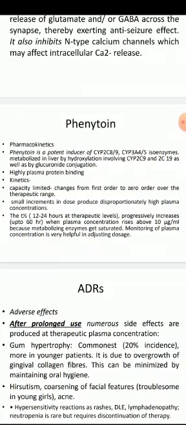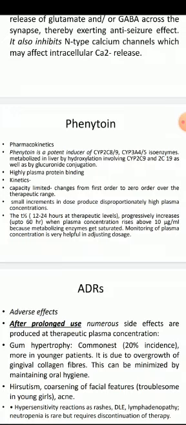Phenytoin's mechanism of action we have discussed. It causes prolongation of sodium channel inactivation. Apart from that, it acts upon the glutamatergic synapse also. It inhibits glutamatergic synapse activity. There are some peculiar features of the pharmacokinetics of phenytoin.